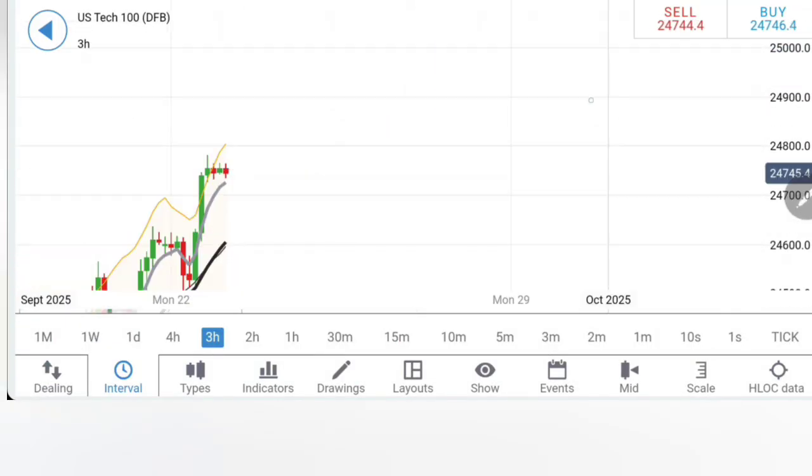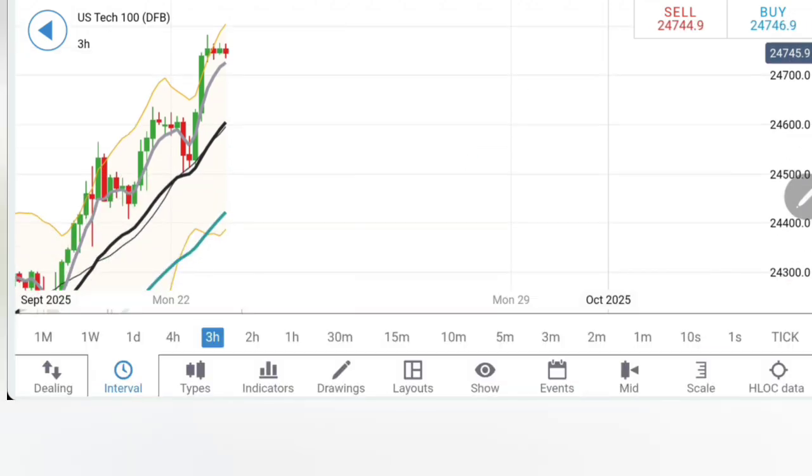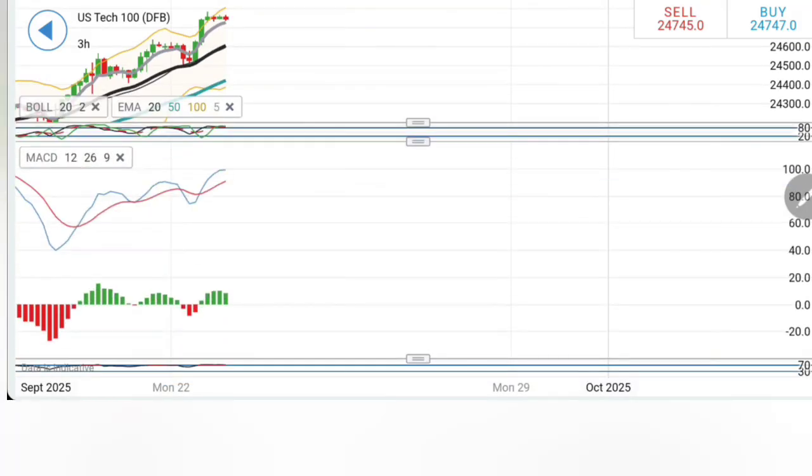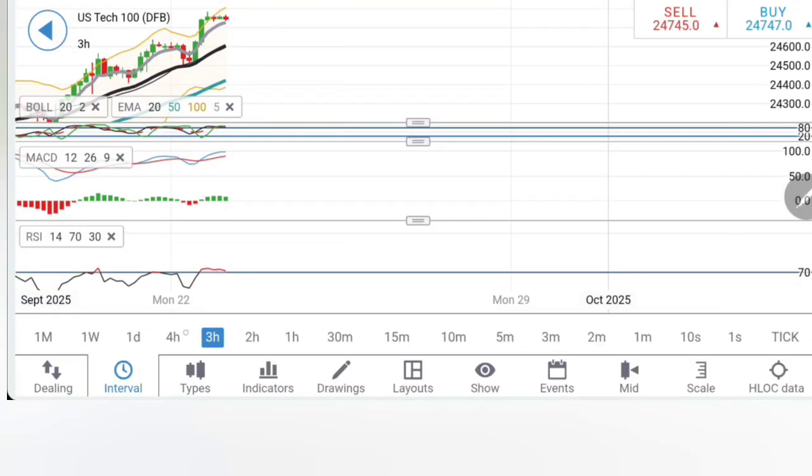Coming to 3 hour, similar observation, it is right now consolidating. Remember, a move beyond 24,800, you should not think of selling Tech 100 from there. Once it stays beyond 24,800, we are looking at a greater rise. Moving averages trading with divergence here. Stochastic overbought, MACD rising, RSI overbought here.